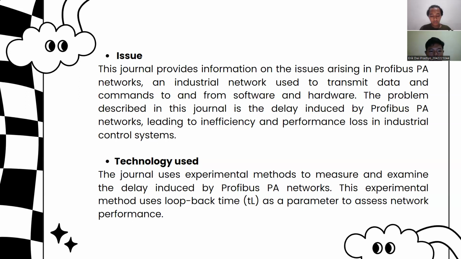The problem described in this journal is the delay induced by Profibus PA networks, leading to inefficiency and performance loss in industrial control systems. Technology used: the journal uses an experimental method to measure and examine the delay induced by Profibus PA networks. This experimental method uses loopback time, or TL, as a parameter to assess network performance.